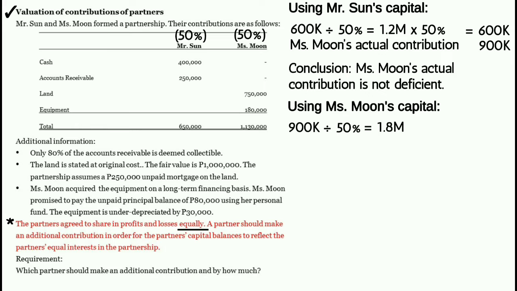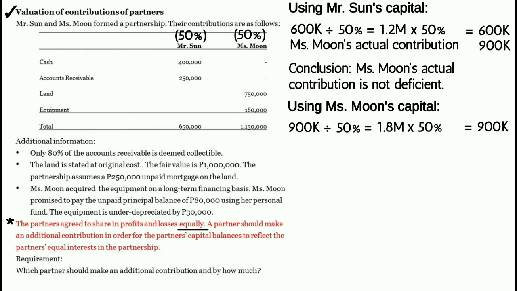Next, imumultiply natin yung 1,800,000 ng 50%. This time, yung 50% na ginamit natin ay profit or loss ratio ni Mr. Sun. Pwede na nating makompute yung minimum capital required of Mr. Sun. 1,800,000 pesos times 50%, that is equal to 900,000 pesos.